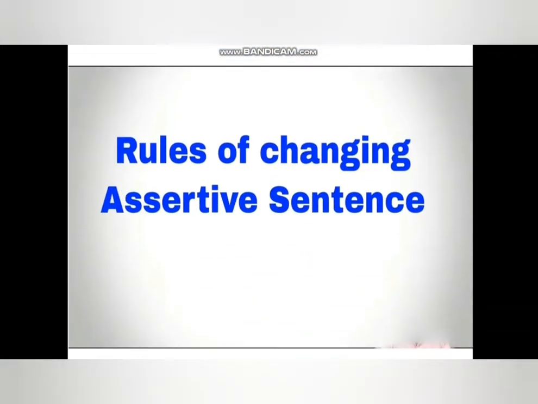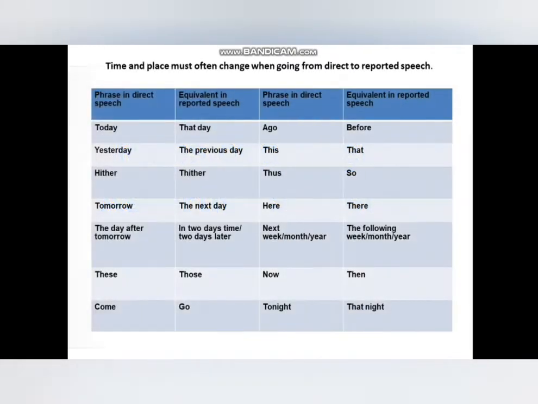Rules of changing assertive sentence. Here is a list which indicates time and place words that you have to change when you are going to change the sentence from direct to indirect. Today, that day, ago, before, in this way. You have to remember all these things.